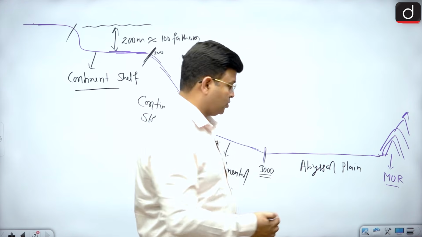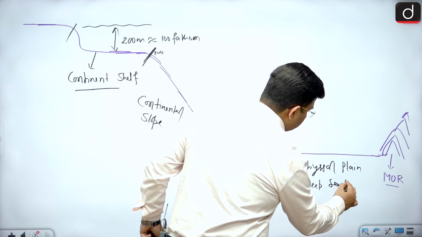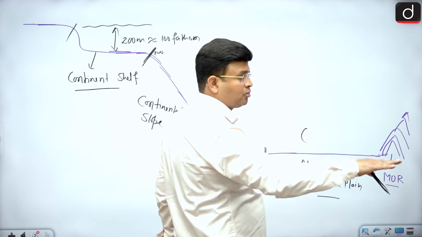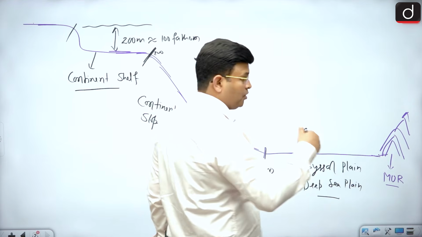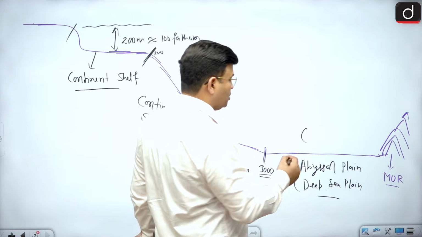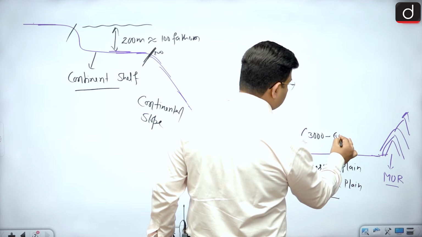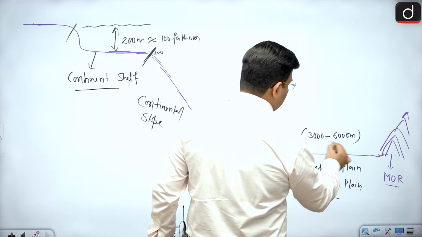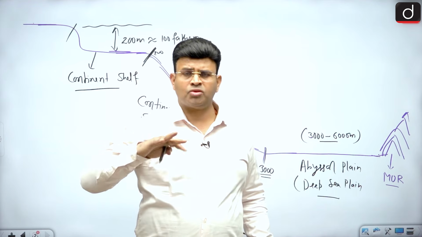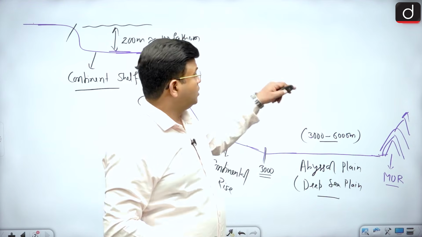Abyssal plain is also known as a deep sea plain. Somewhere it is at a depth of 3000 meters, somewhere 4000 meters, somewhere 5000, somewhere 6000. So it is found at a depth of 3000 to 6000 meter. It has lots of uneven features, but since long, lots of meteors and dead animals have been depositing in the ocean.